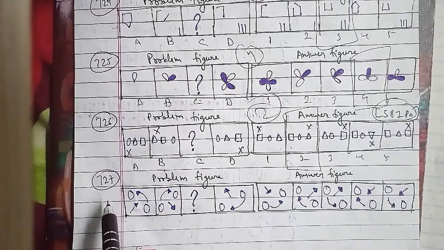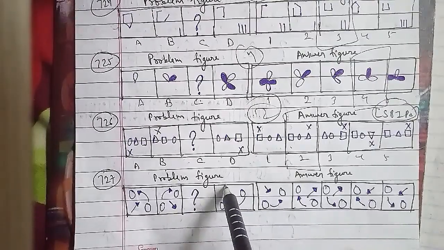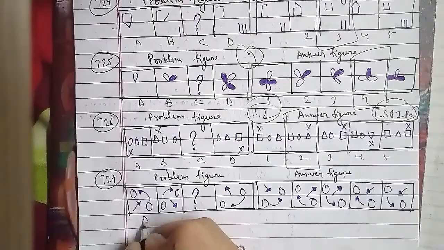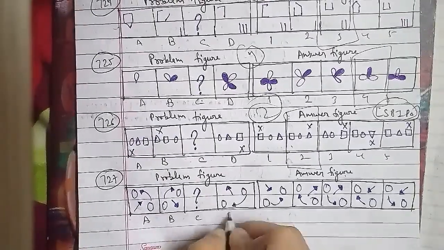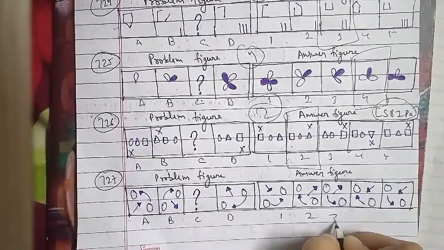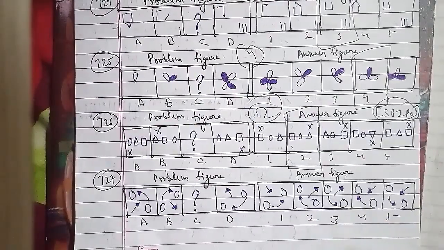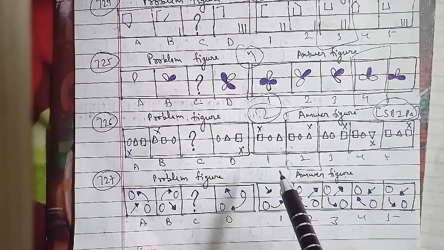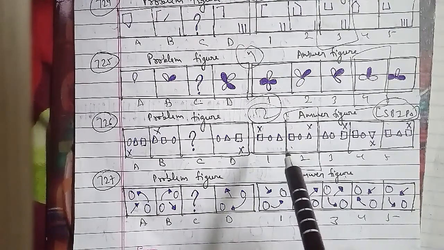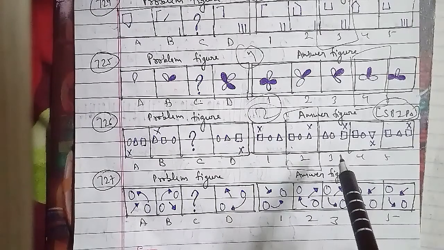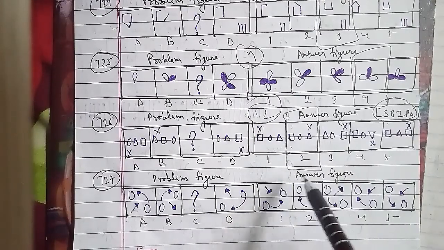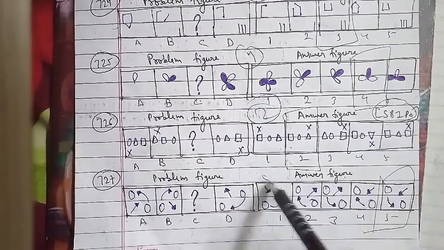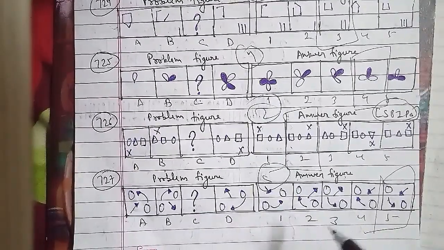Now we'll go ahead with the other one, that is your 728th question of the session. These were the problem figures and these were the answer figures, where we have a figure A, which is an arrow, and in the second figure we have a cross and arrow. The C figure we have to find out, then we have a rectangle, circle, cross and arrow, that is figure D here. This is named as 1, 2, 3, 4 and 5 respectively as well.